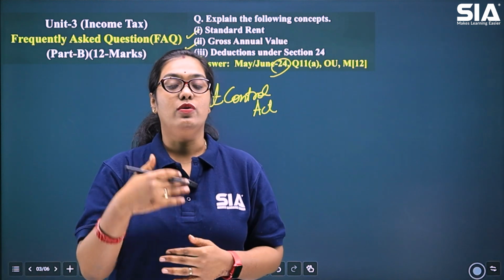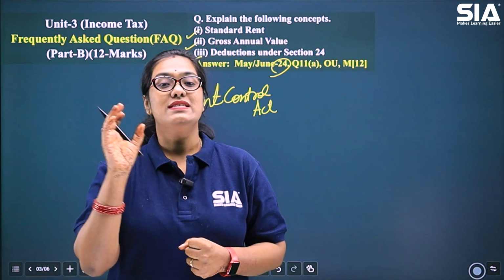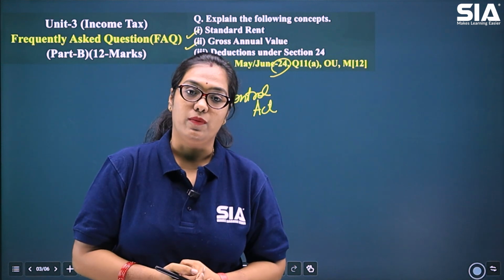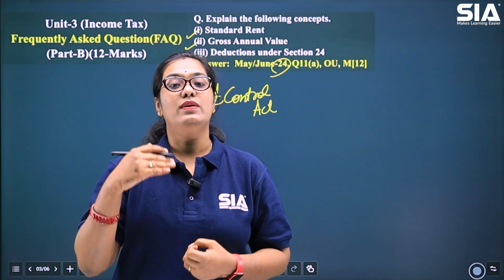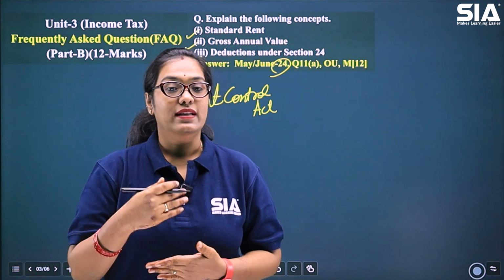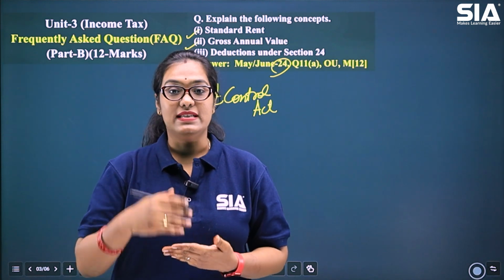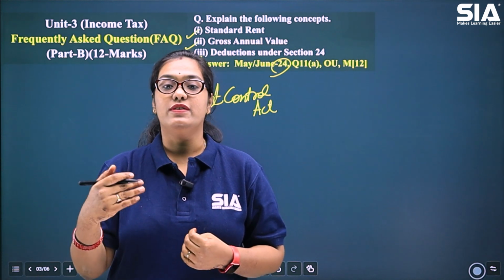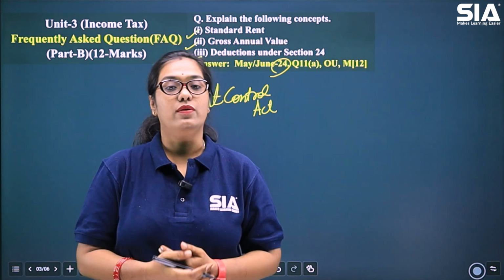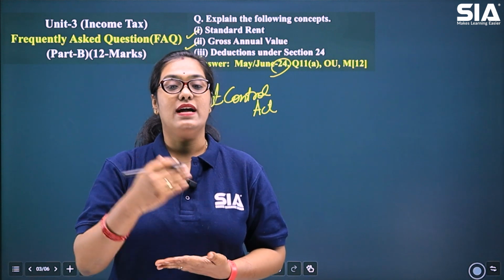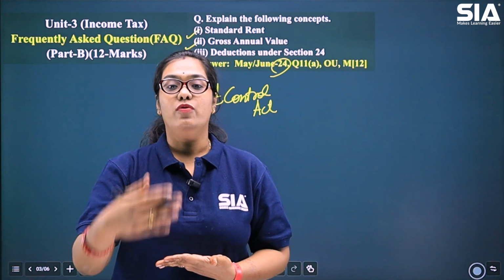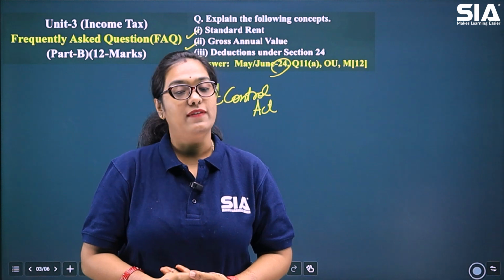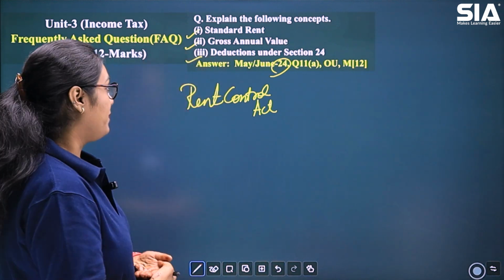While we are computing the gross annual value of the house, standard rent plays an important role, where it is compared with the expected rental value. Then whichever value is least is again compared with the actual rent. Then finally, whichever is higher becomes the gross annual value. This is how standard rent will be useful for the calculation of gross annual value. This is the first bit.